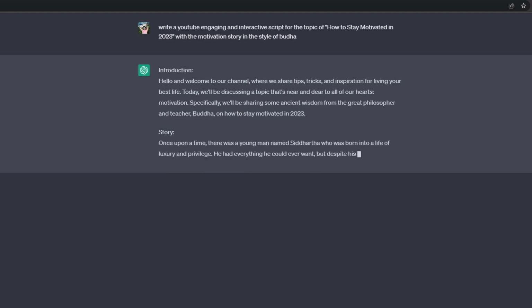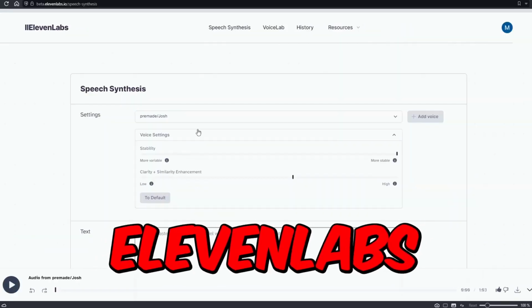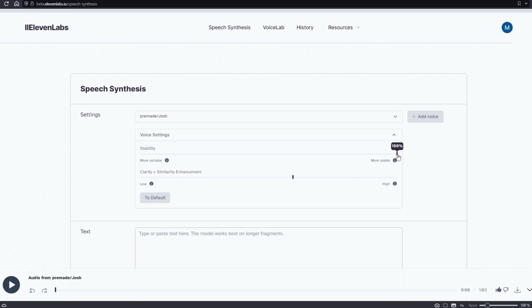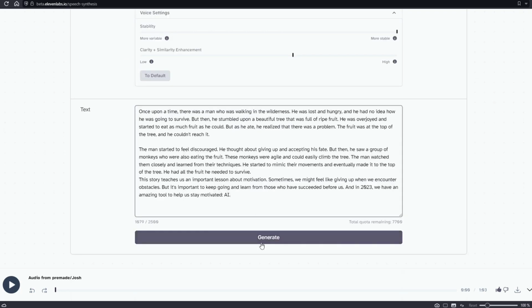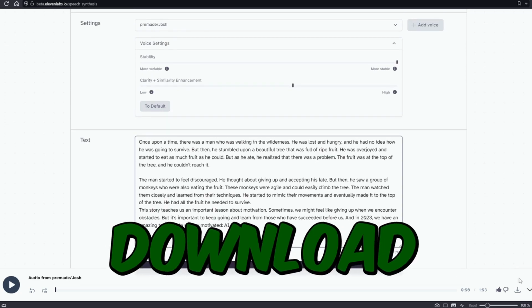Once the story is written, all you have to do is copy it and move on to the next step, creating the voice. I went to ElevenLabs, a free tool that uses advanced AI technology to generate voices that sound like real people. I pasted the story that I copied from ChatGPT, selected the desired voice, and hit download.